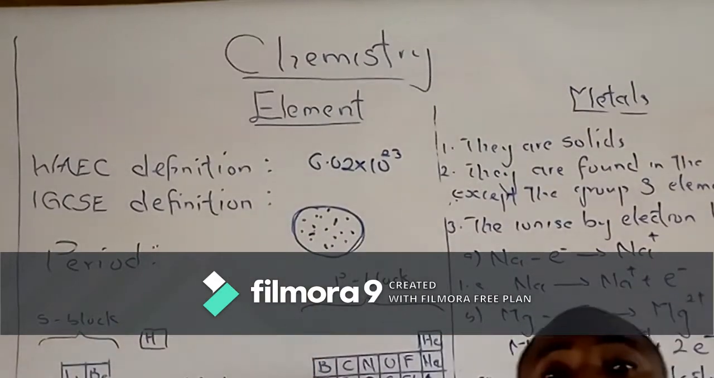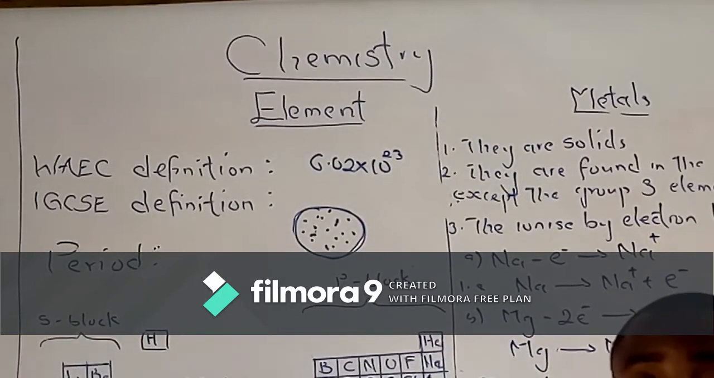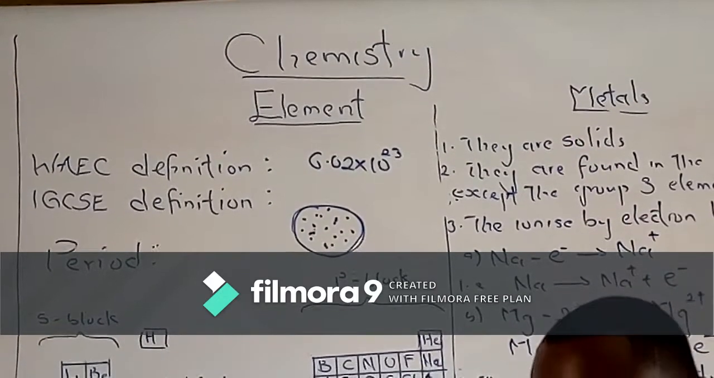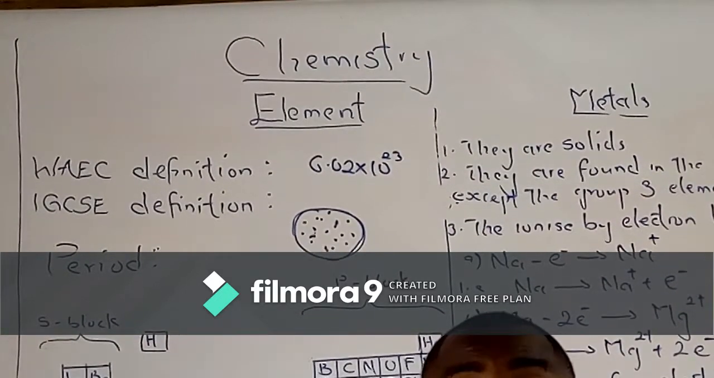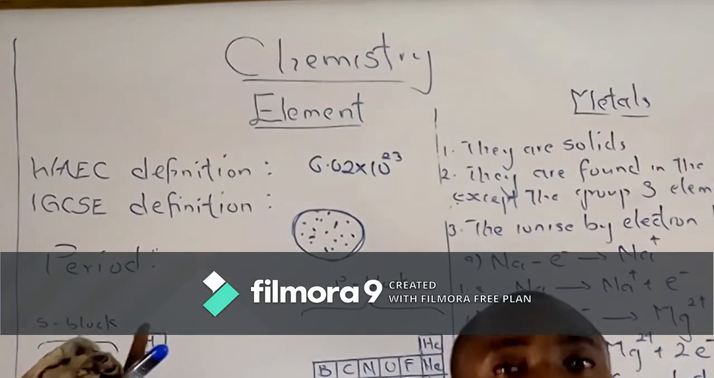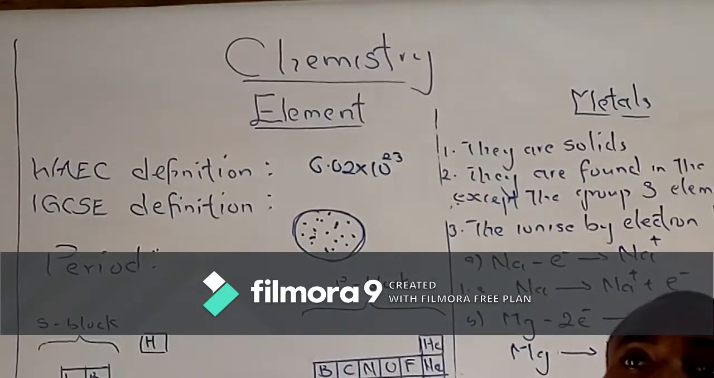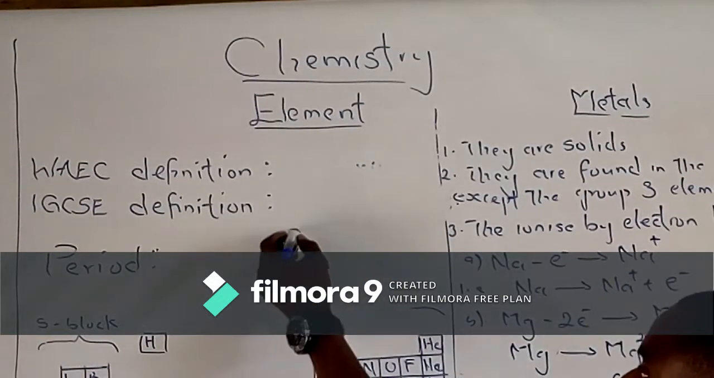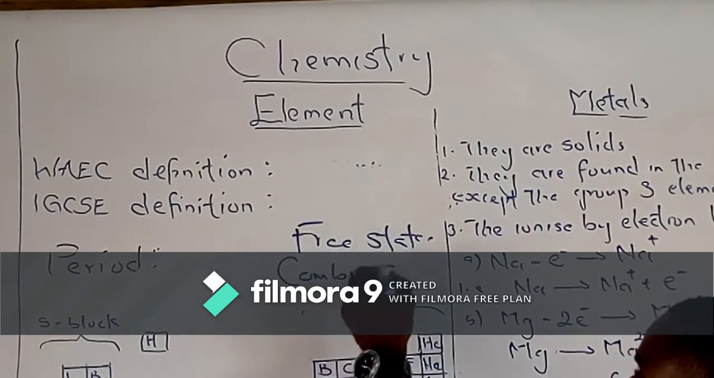Now, there are 109 known elements in the world. These elements can be found in the air, in water, in the earth crust. And they are found in two different states. They can be found in free states, that is, existing on its own, or they can be found in combined states.